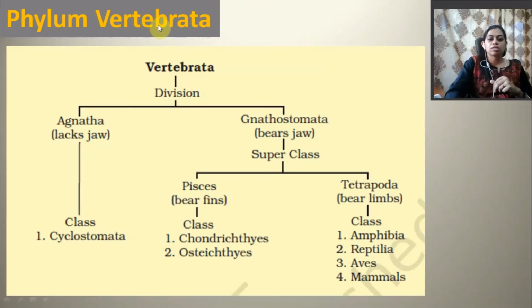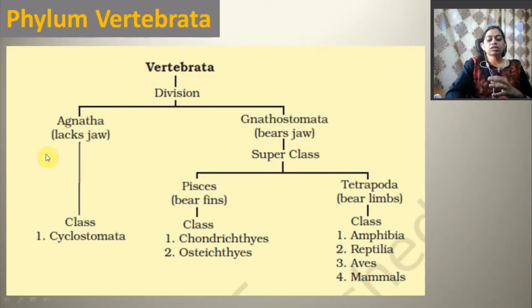Now Vertebrata has two divisions. Remember, after subphylum Vertebrata, the next hierarchy is division. Number one is Agnatha, that lacks jaws, and Gnathostomata, that bears jaws. So according to the presence of jaws, the subphylum Vertebrata is divided into two divisions, Agnatha and Gnathostomata.